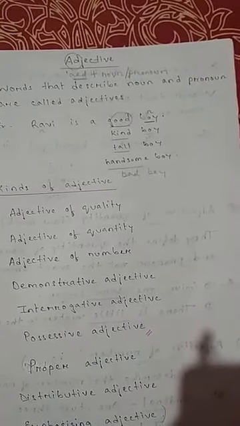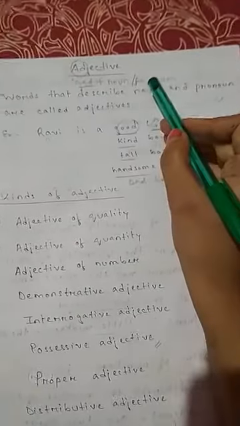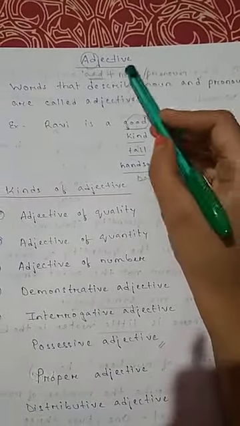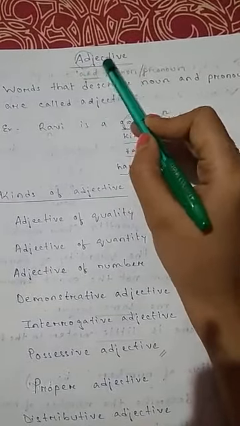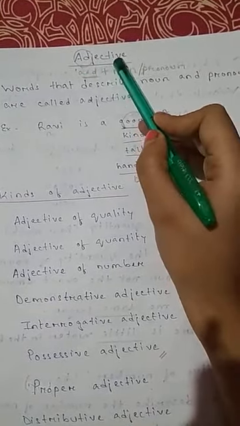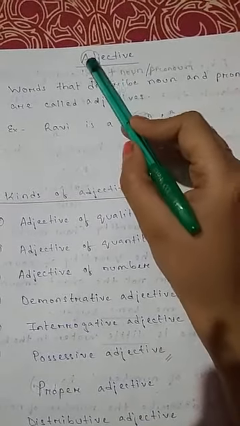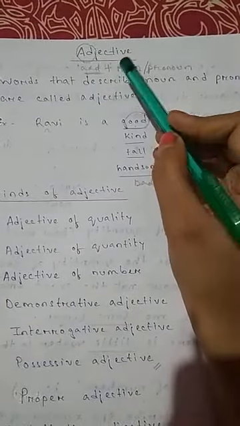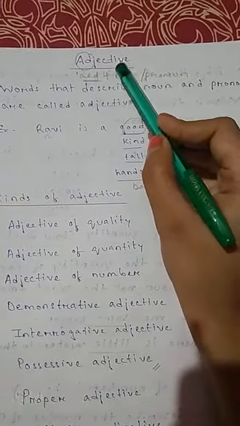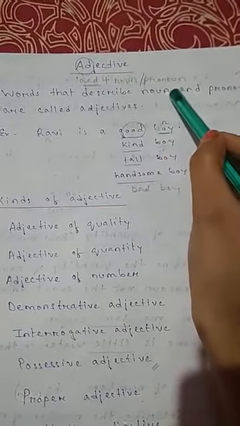Well, students, today I'm going to discuss adjectives. To understand adjectives, let's look at the word adjective. Now, if I break the word into two parts, it will be add and jective. So, add in mathematics means to add something. So, adjectives are basically added with a noun or a pronoun.